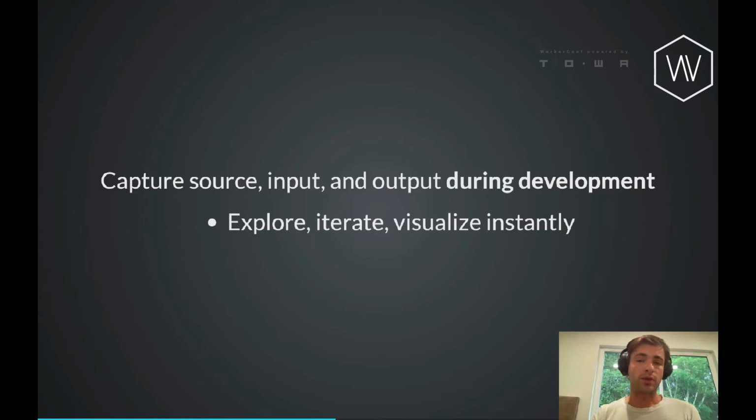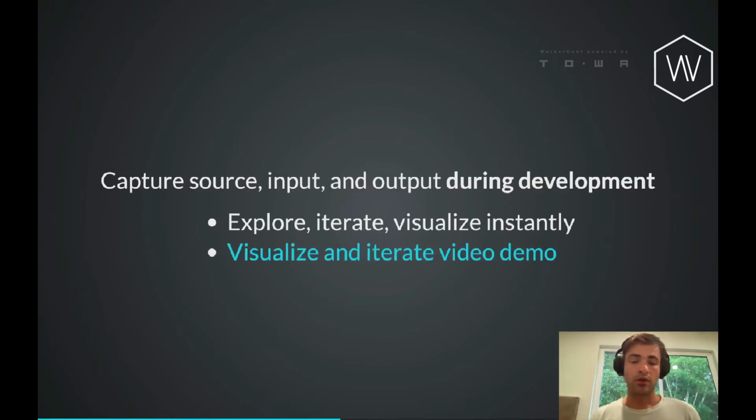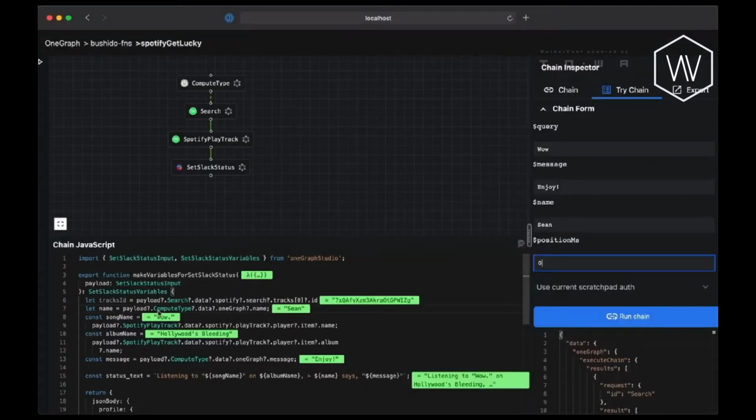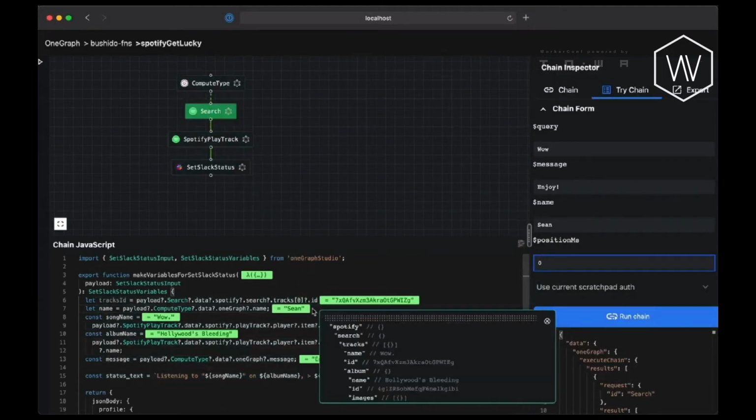And this will allow us to actually explore and iterate on our integration bit by bit, and then we can visualize the output instantly. So let's take a look at what it's like to actually visualize and iterate on the data during development. Real data flows through here now. And so once again, if we come in here and we pull our picker in, you can see that we're no longer seeing the preview of mock data, we're seeing real data.